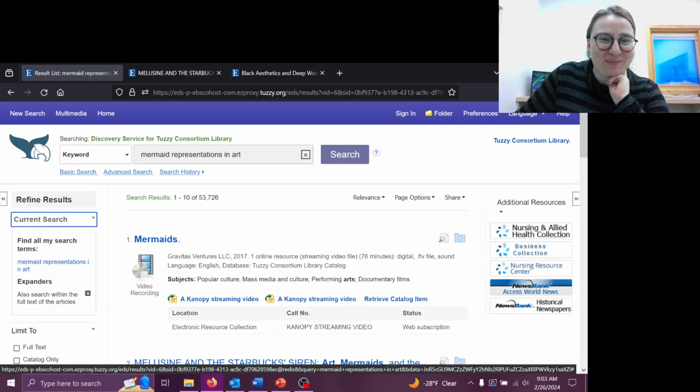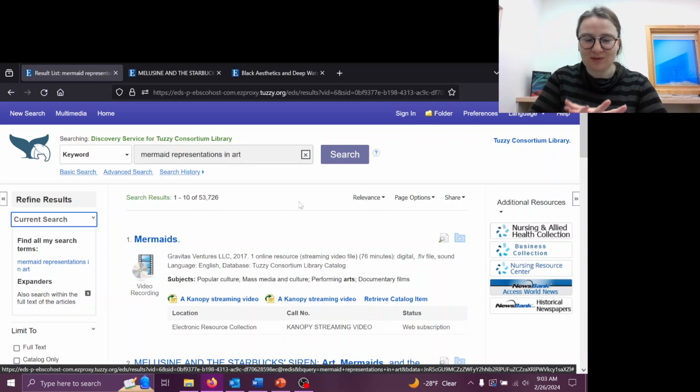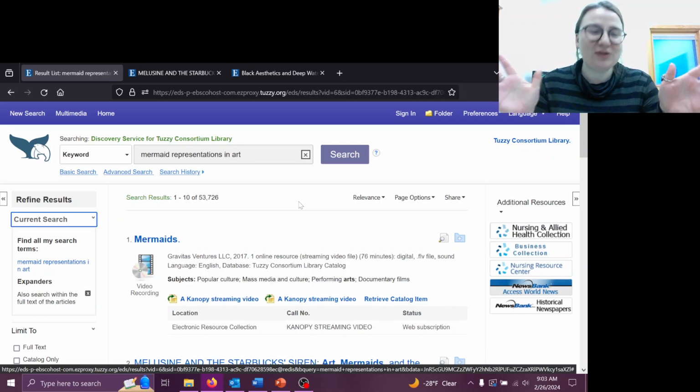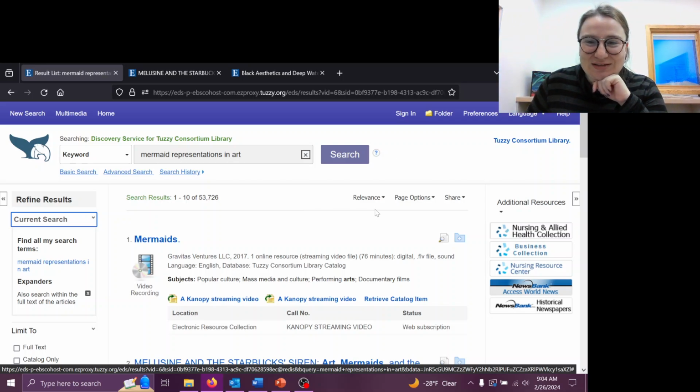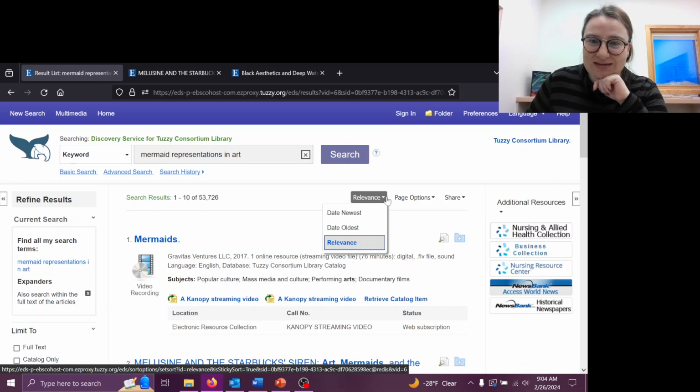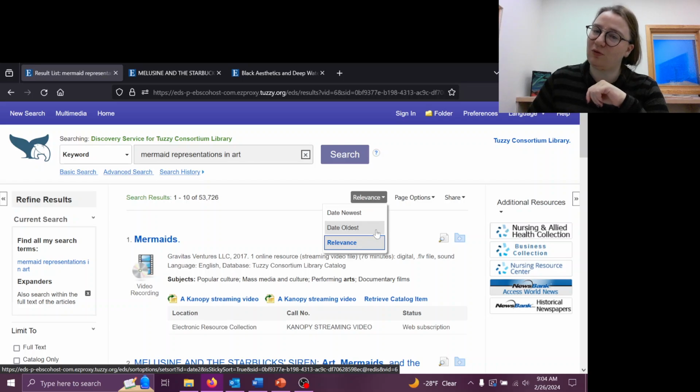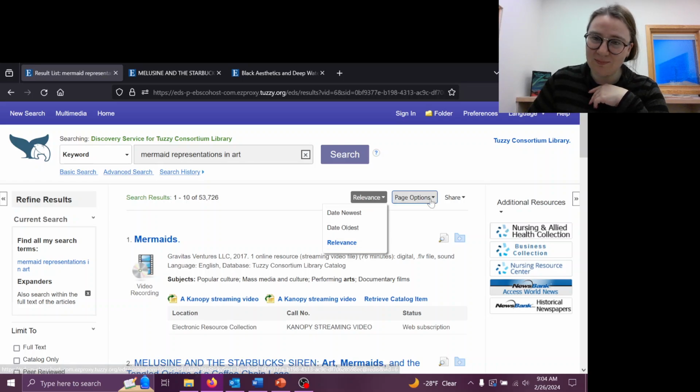we are at 53,726. So in something like this that has such a huge amount of materials that it can search for, you definitely want to be strategically deciding how to limit what you're looking at. So you can also determine the relevance of something, or if you want to make sure that you're getting the newest things first, you can decide that.